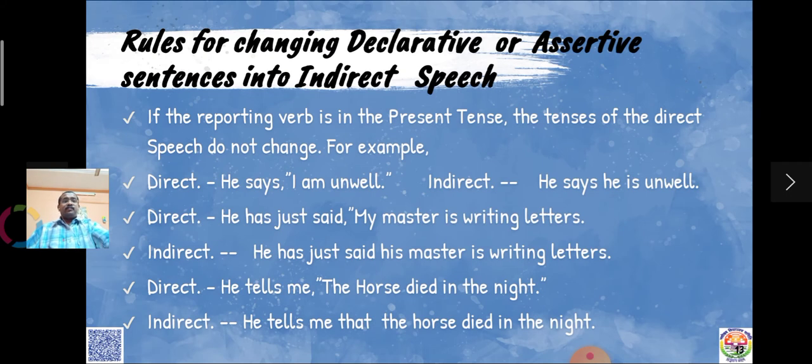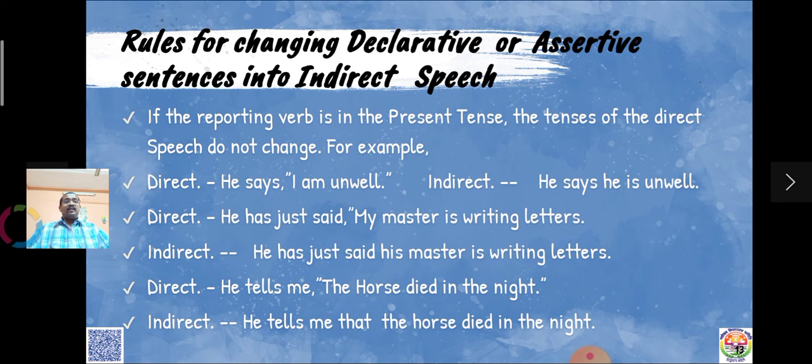If the reporting verb is in the present tense, the tenses of the direct speech do not change. This is very important. For example, "He says, I am unwell." He says is in present tense. That is the reporting verb, principal verb, main verb that is in present tense. So what happens? Look at the indirect speech. He says he is unwell. "I am unwell" becomes "he is unwell." Same tense is used in the indirect also.